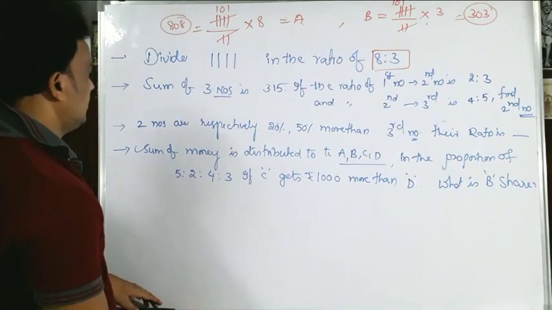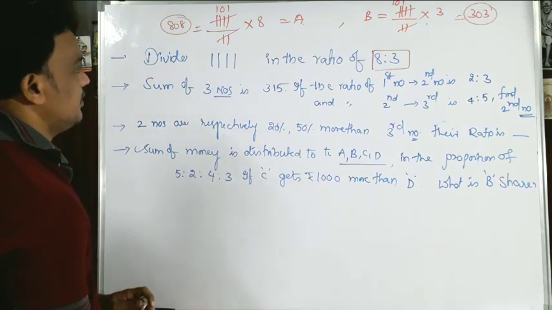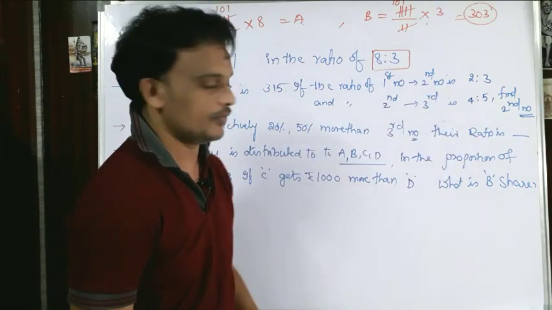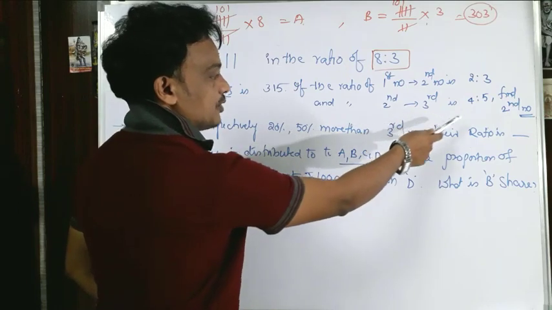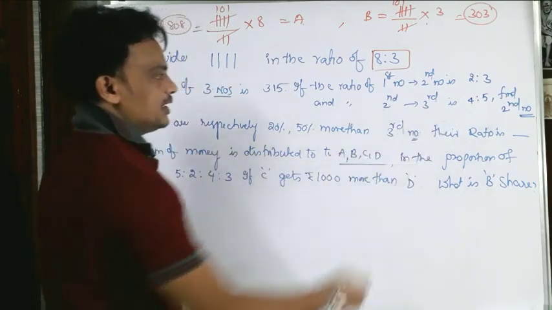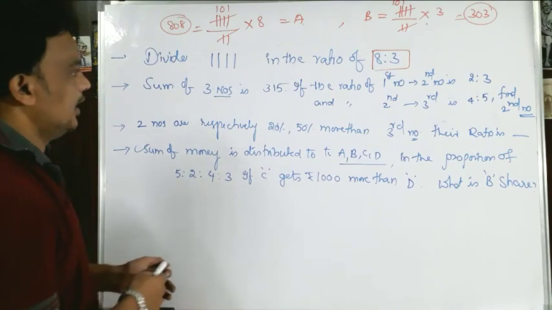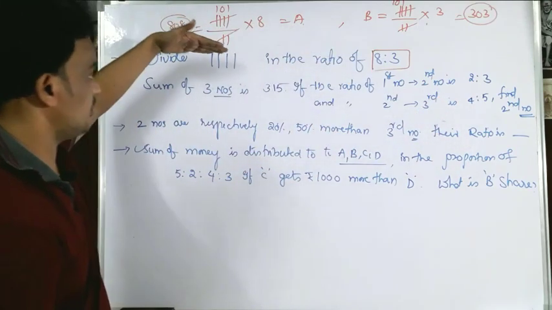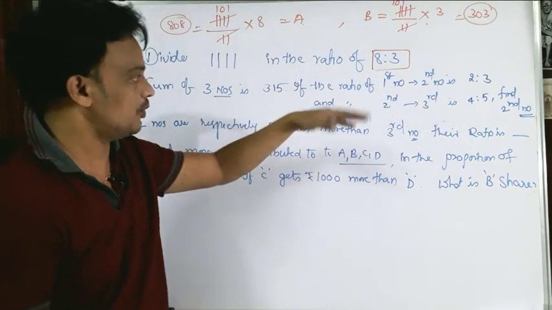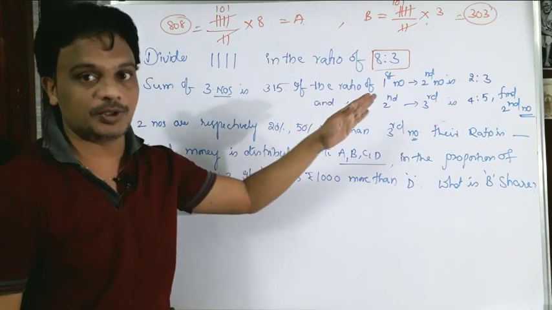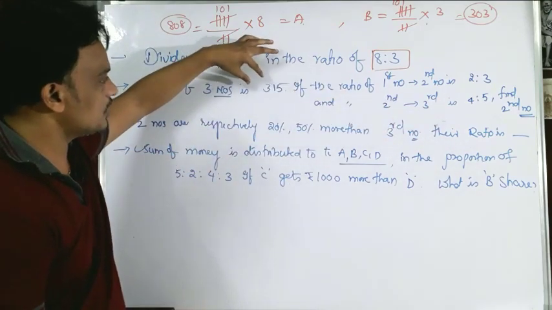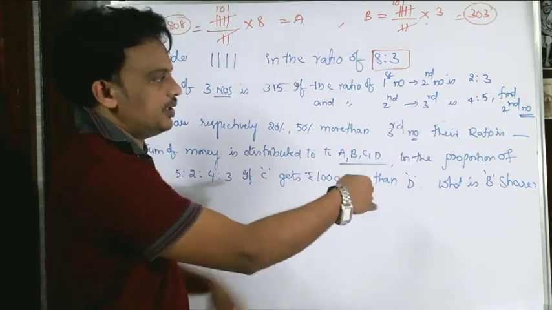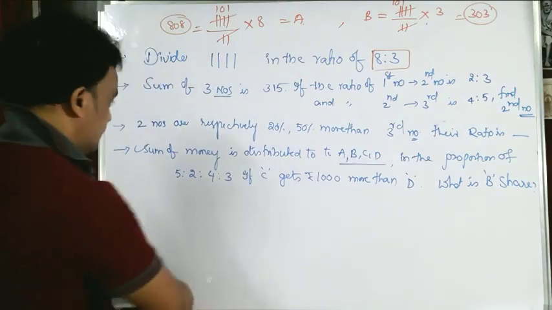Coming to the second problem: the sum of three numbers is 315. If the ratio of the first number to the second number is 2:3 and the ratio of the second number to the third number is 4:5, then what is the second number? They are not giving the ratio of the first number to the second number to the third number directly. First we need that ratio, then we divide 315 rupees among the first, second and third numbers, and then we will get the second number.